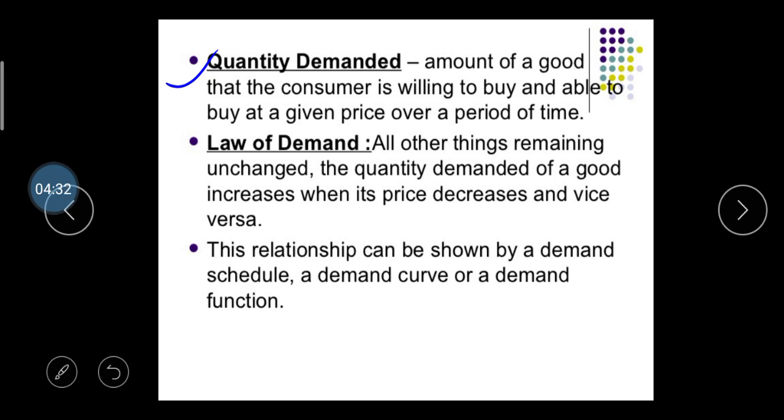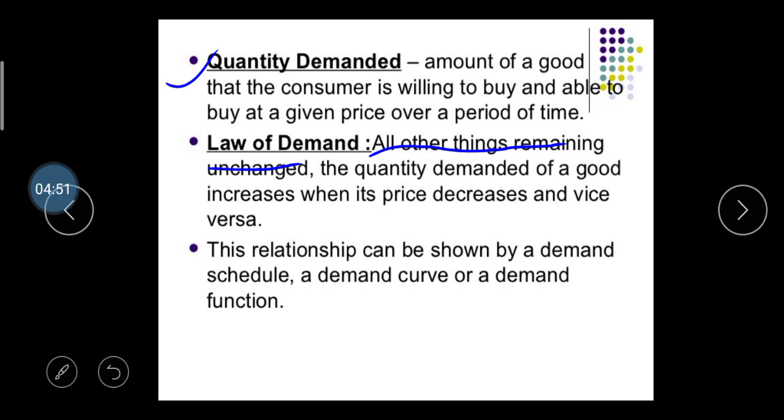But there is one condition: all other things remain unchanged. What does that mean? There are various types of factors affecting demand. Take the example: taste of customers, then income of customers, then the price of substitute products.